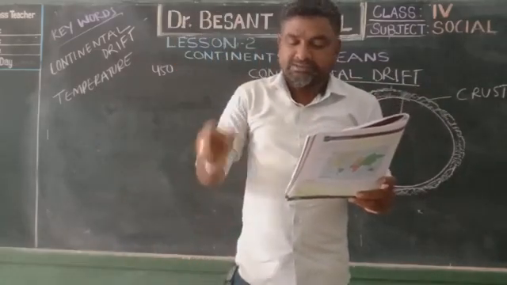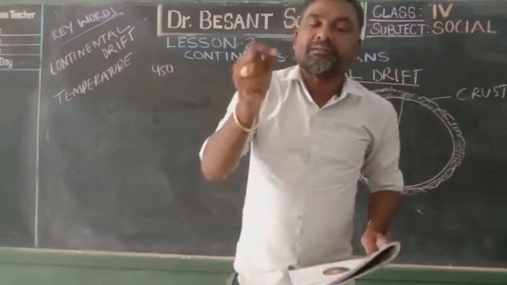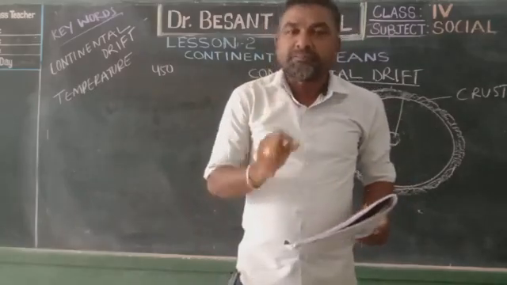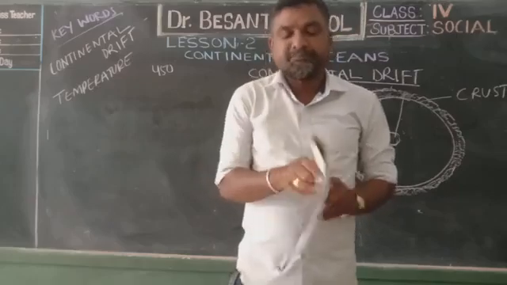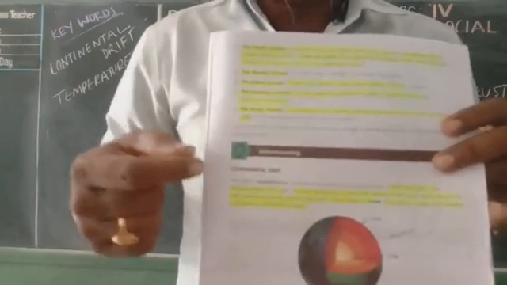This layer is cooler and harder compared to the earth's interior. Here is very important. You see in page number 9, the topic is continental drift. All the 3 lines given in the textbook are very important. Underline them with a pencil. After I complete the lesson, read them once, twice and thrice. It comes up in your next classes also.